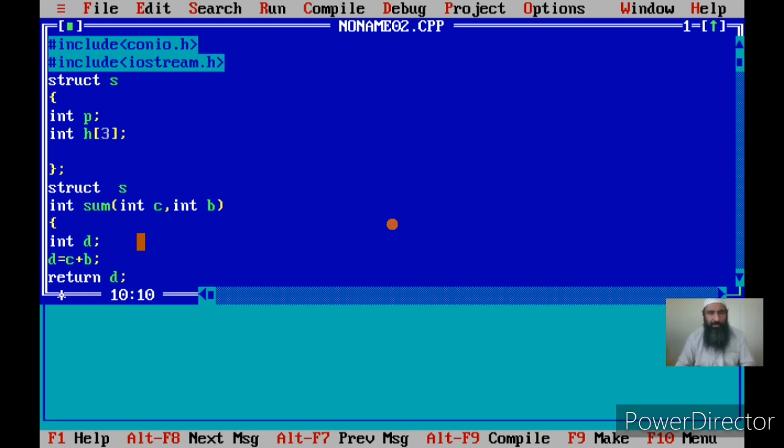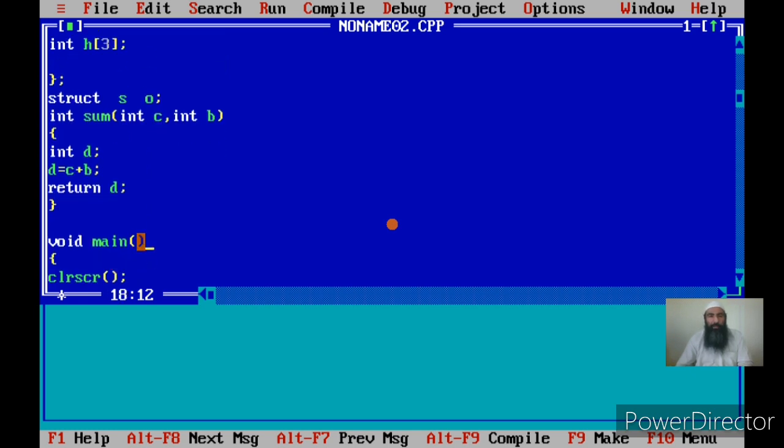Now there's a struct s, and we are creating a variable O. This is what we learned in the previous video about structures. We have got a structure s, it has got two members p and h, and we have created a structure variable O. How do we create a structure variable? We write the first line here, that is the struct s. Now struct s is a user defined data type or a template or abstract data type, and we can create a variable of type struct s by writing the variable name after the struct s, that is after the first line of the structure.